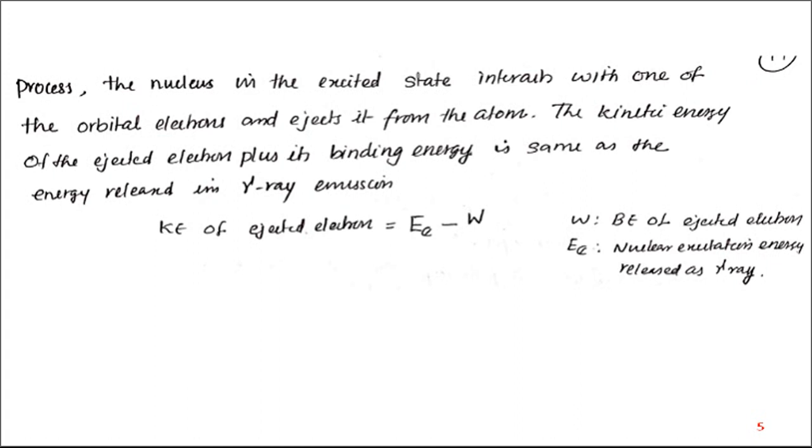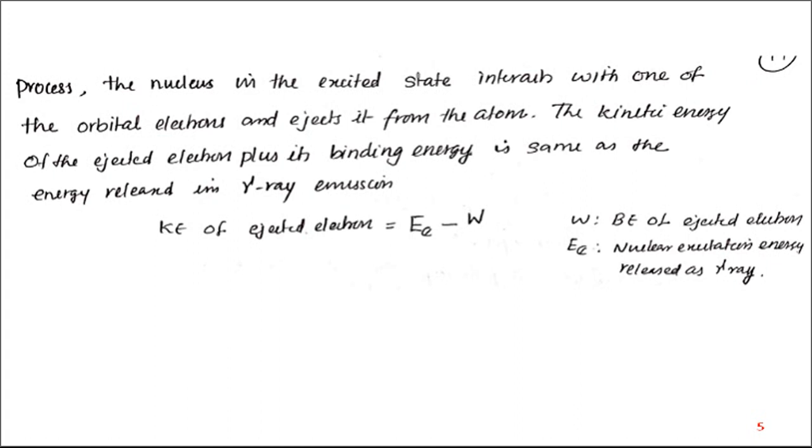As a result, a new atom is formed. So as a result of internal conversion, a nucleus in the excited state gets converted into another nucleus. But in gamma ray emission, the parent nucleus and daughter nucleus remain the same.